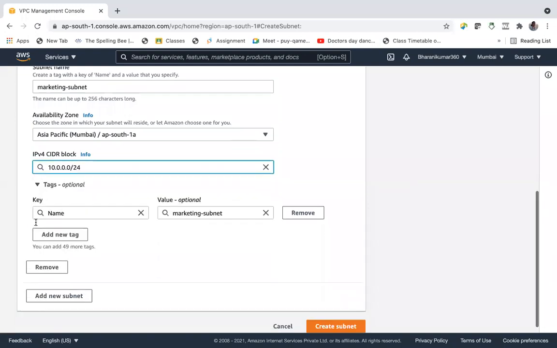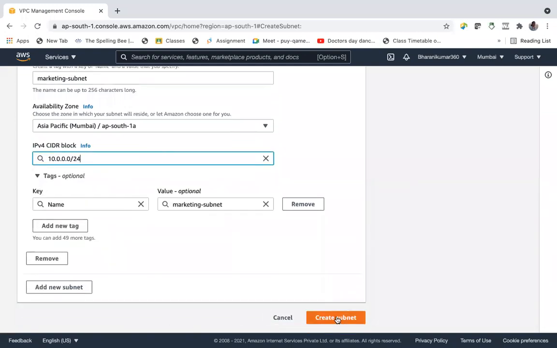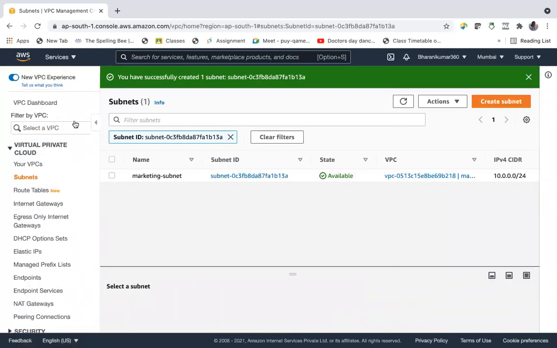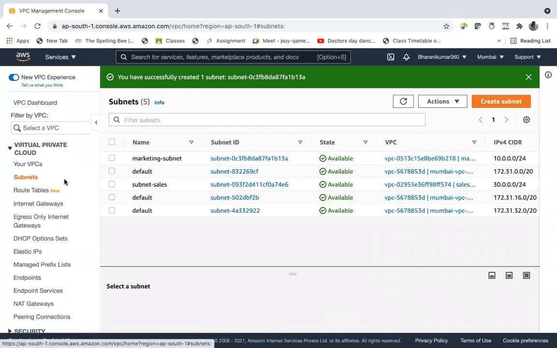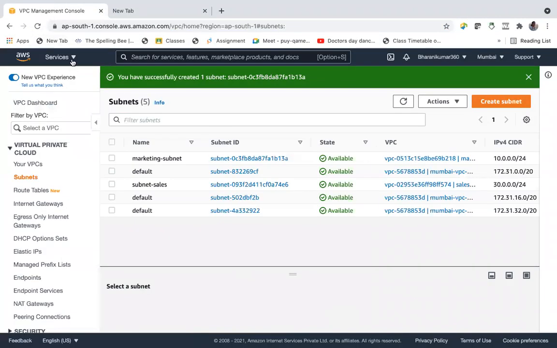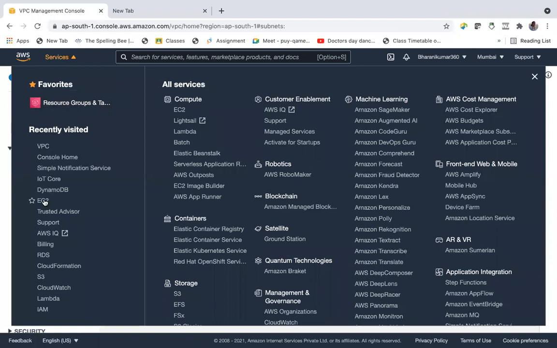This one, and create subnet. So we have created subnets, this one and this one. Two subnets are there. Now let's go to EC2 and launch two instances.